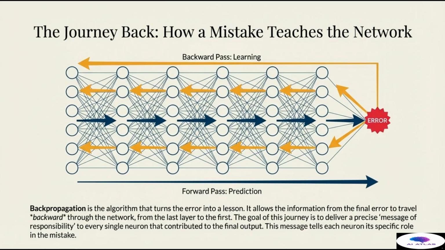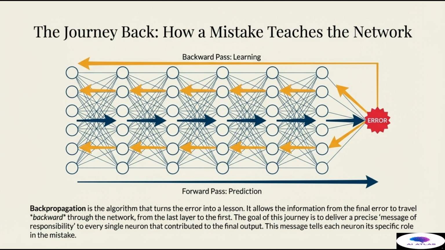This is not simply a reverse prediction. It is an efficient, targeted accounting process. The goal of this backward journey is to distribute a precise, quantitative message of responsibility to every single neuron and every single weight that contributed to the final output mistake. This message is critical because it tells each component its specific role in the error.